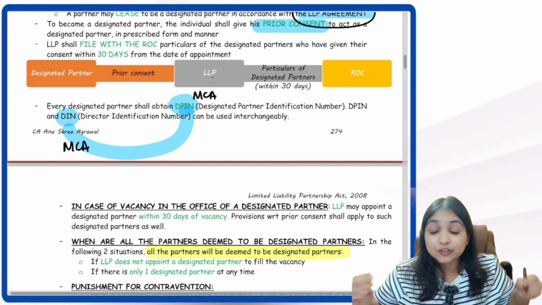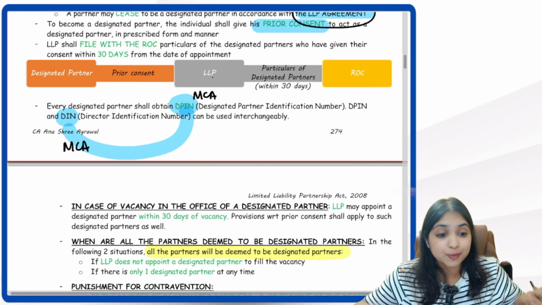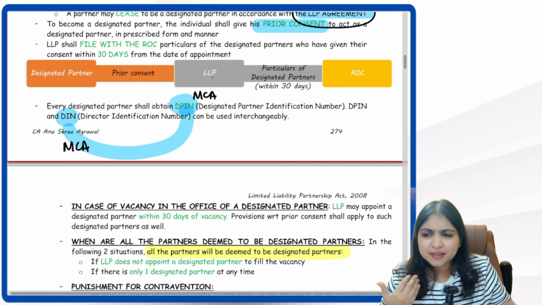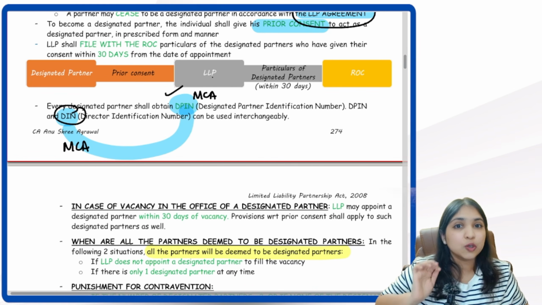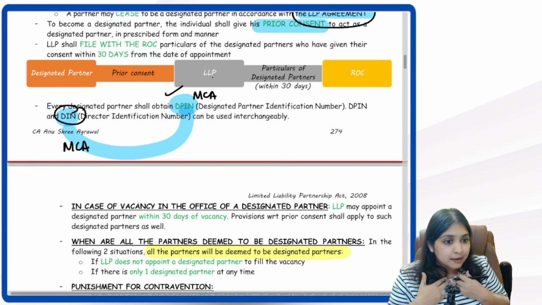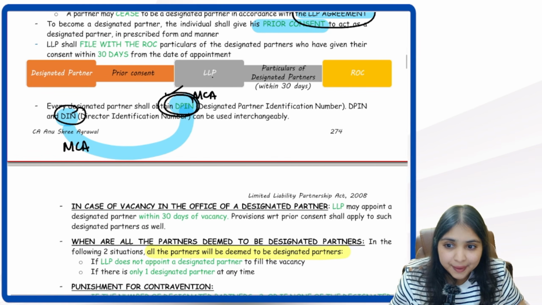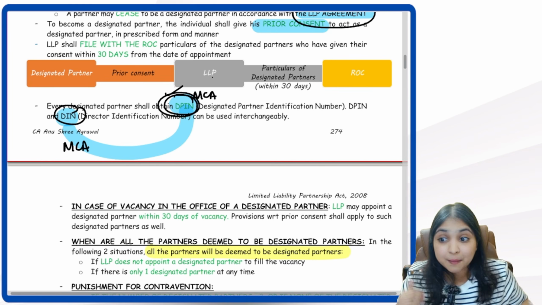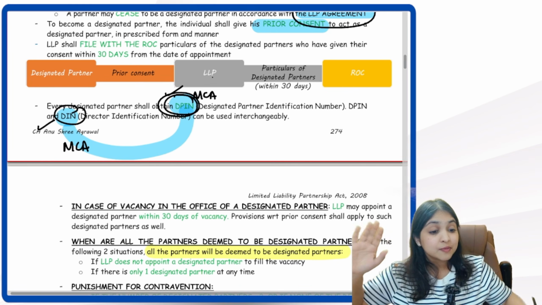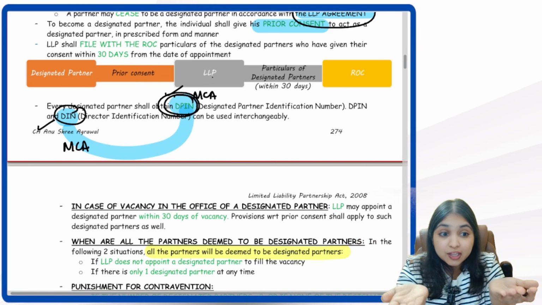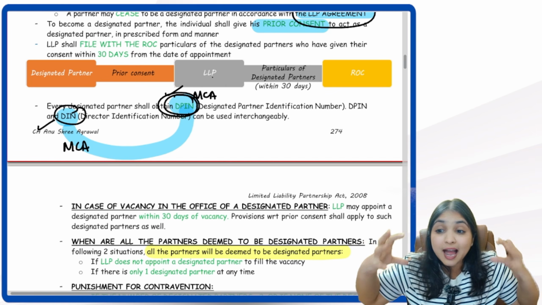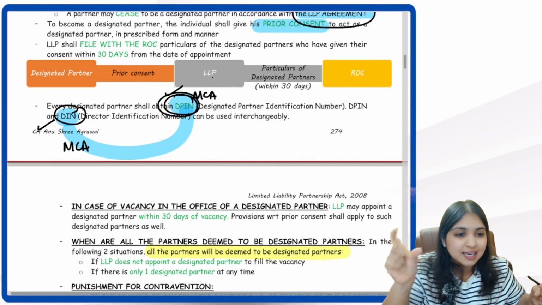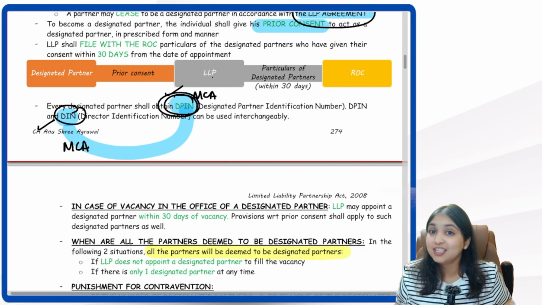So both are allotted by the MCA only, right? Therefore both these numbers are interchangeable, which means if I'm a director of a company, I need a DIN. I don't have a DIN, but I have a DPIN. I can use that. I am a designated partner of an LLP. I need a DPIN. I don't have a DPIN, but I have a DIN. I can use that. So DIN and DPIN, even though they are two different and have two different contexts, still they can be used interchangeably.